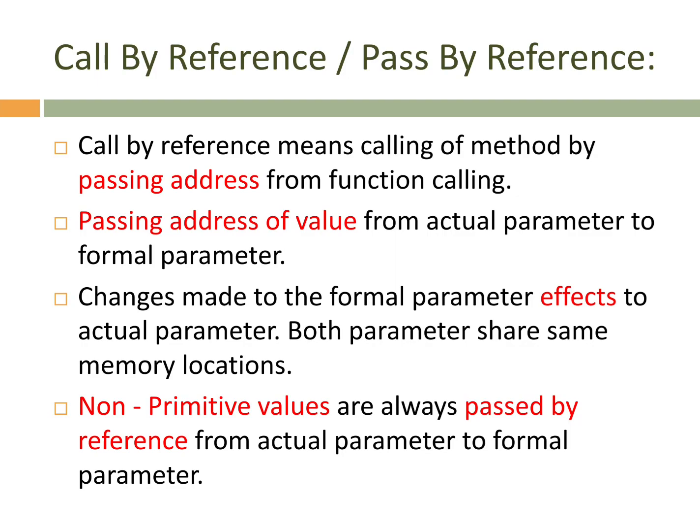When we are calling a function, we are passing some address. Previously I was talking about call by value, where I'm sending one copy, a photocopy, which never affects the actual one.